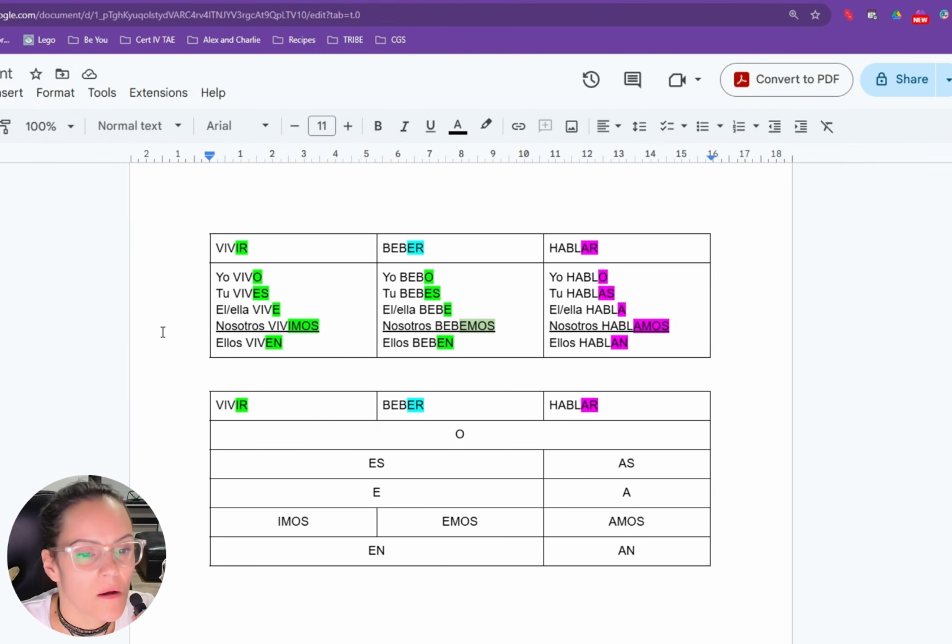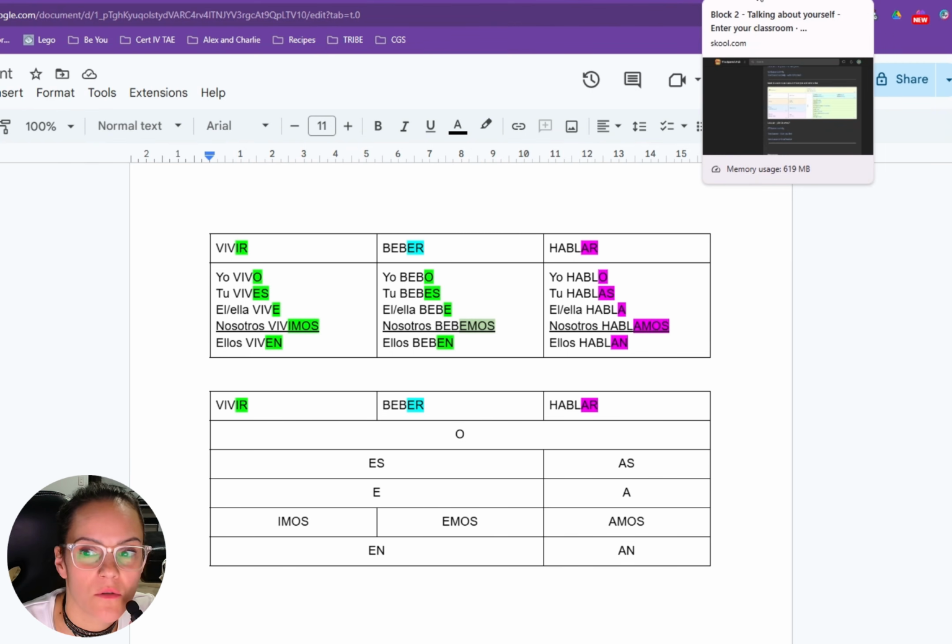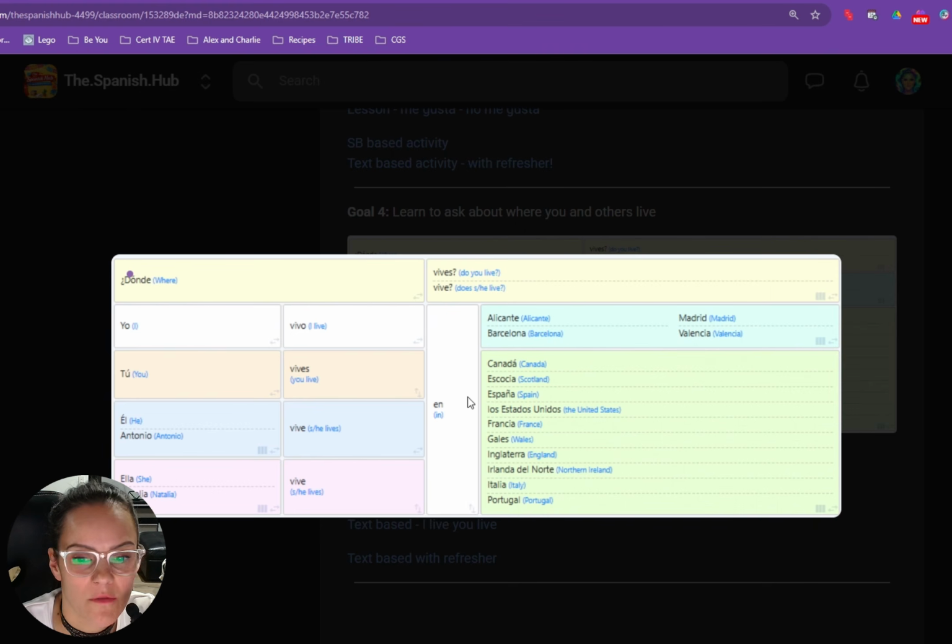Okay, so this time we're going to be learning how we say where you live and how to ask others where they live. As you can see here, we've got ¿dónde vives? or ¿dónde vive? ¿Dónde vives? means where do you live, and then you would say vivo en, and then you choose your city or your country. Vivo en Barcelona. ¿Y tú, dónde vives? Vivo en Canadá.